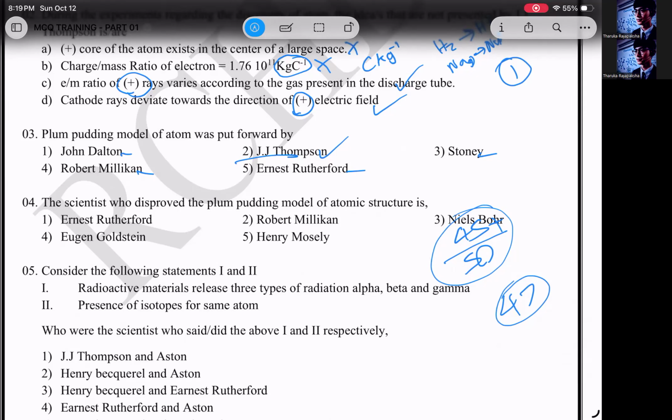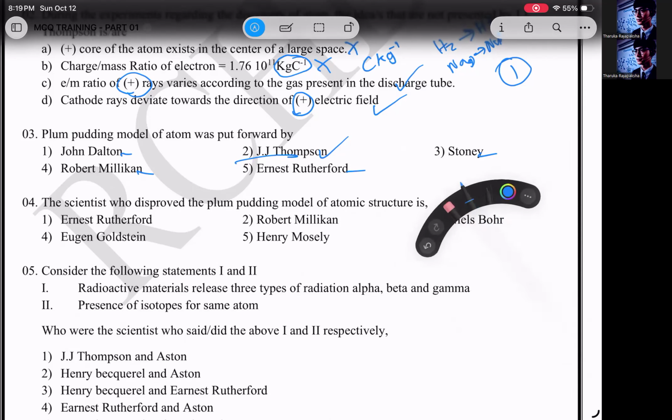Right. Then, the scientist who disproved the plum pudding model of the atom, in atomic structure. The plum pudding model was disproved by Rutherford, right? After his gold foil experiment, he disproved it. He said that's very wrong, that's not how the atom exists. You have a nucleus at the center, and around that only electrons are revolving. And he said most of the atom is empty space. So yes, Rutherford is the person who disproved the theory.